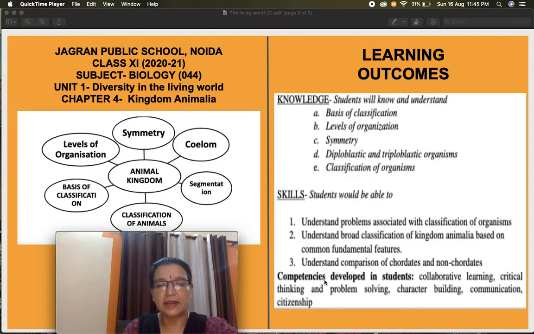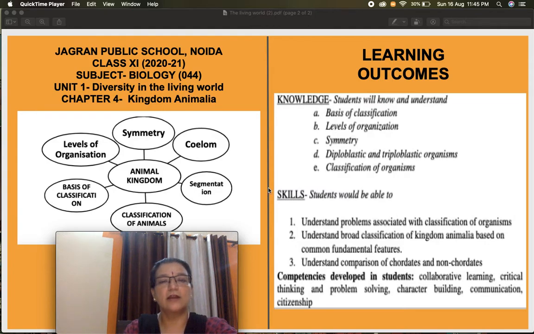Competencies that we are expecting would be developed in you are collaborative learning, critical thinking, problem solving, and character building, as well as communication and citizenship. These are the competencies we are expecting to develop after covering this chapter.